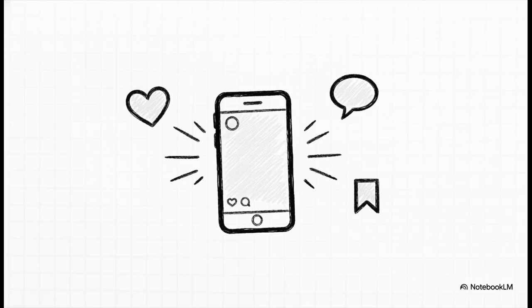Think of a like as essentially a passive head nod from a user. A comment? That represents active participation and a real investment in the topic. But saves and shares? Those are algorithmic gold, seriously. When a user saves or shares your content, it sends an undeniable signal to the platform that your material is valuable enough to be bookmarked for later or distributed to entirely new networks. That specific depth of interaction is exactly what weights the algorithm heavily in your favor.